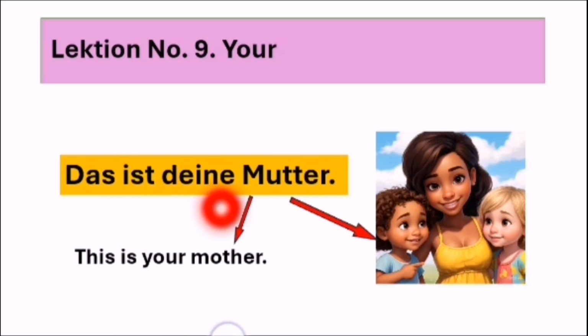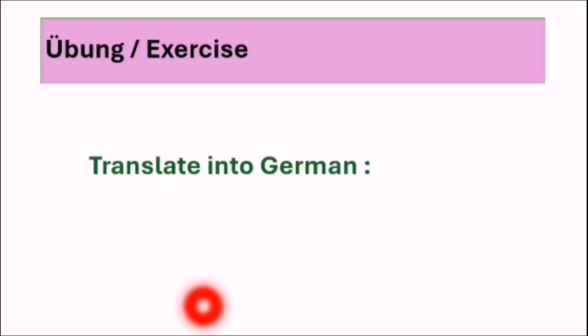Das ist deine Mutter. So now this girl is talking to this girl. Okay? So she says, das ist deine Mutter. This is your mother. Because they are friends, they are siblings, she is talking in the informal way, okay? Das ist deine Mutter. This is your mother.